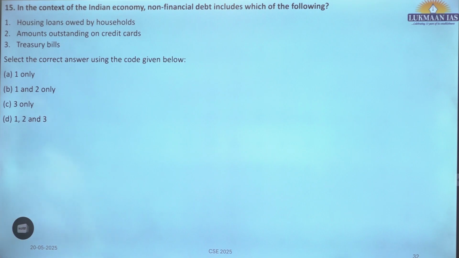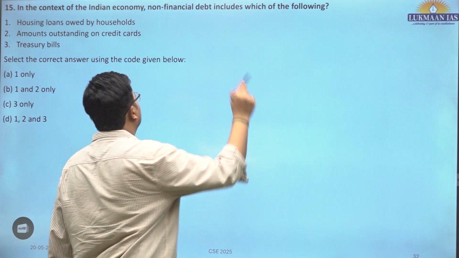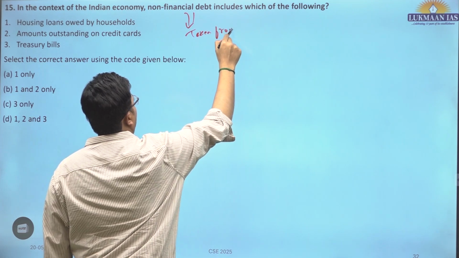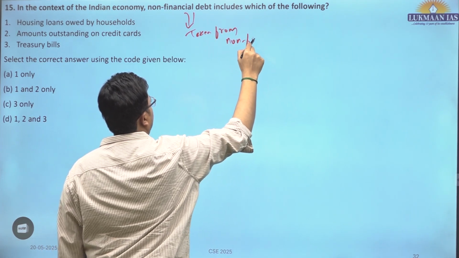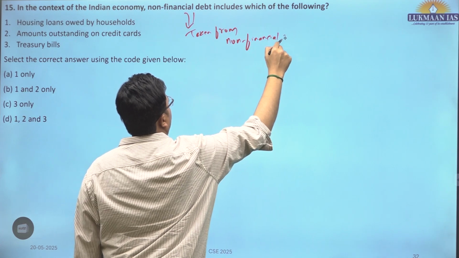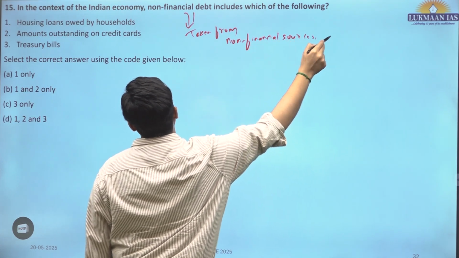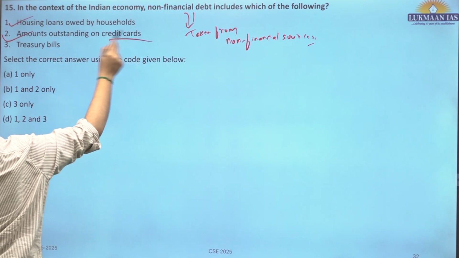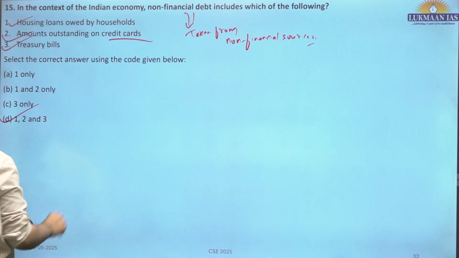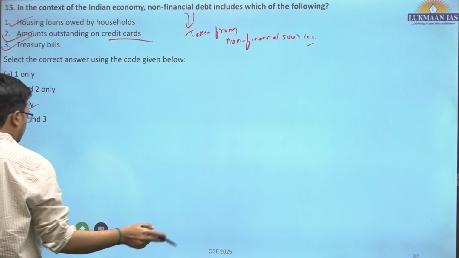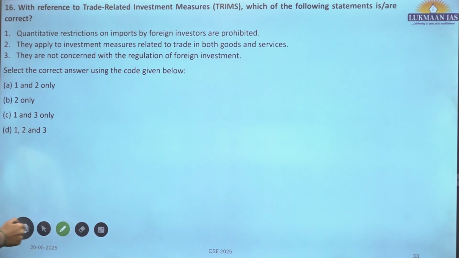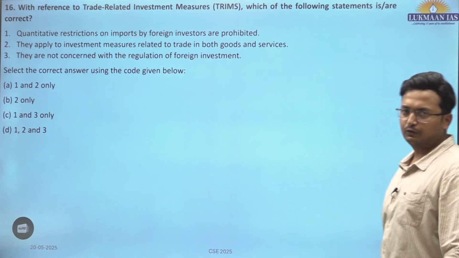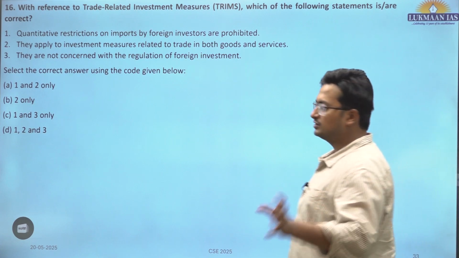15th question. In the context of the Indian economy, non-financial debt, all debt taken from non-financial sources, includes which of the following? Housing loans can be there, amount outstanding on credit cards can be there, treasury bills, all of them can be there. This is again a business studies question. So some of these questions are asked. If you are not comfortable, try to skip those questions, if you do not even know the concepts behind it.